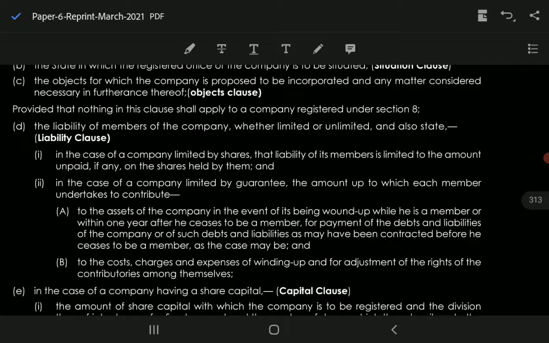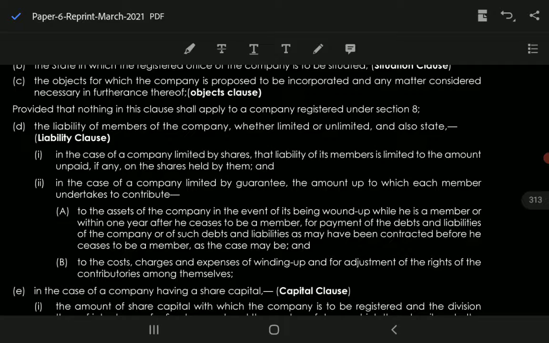In case of the company limited by guarantee, the amount up to which each member undertakes to contribute to the assets of the company in the event of its being wound up while he is a member, or within 1 year after he ceases to be a member, for payment of debts and liabilities of the company contracted before he ceases to be a member, as the case may be, and to the cost, charges and expenses of winding up, and for adjustment of rights of the contributories among themselves.